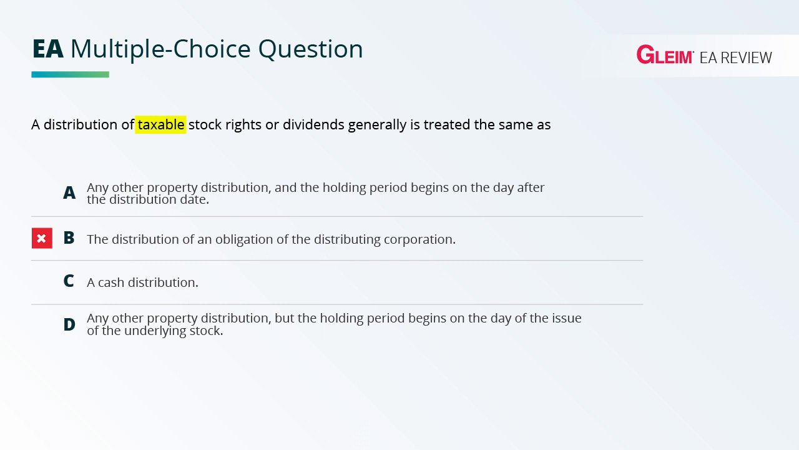C, a cash distribution. A cash distribution is not treated the same as a taxable stock right or dividend. So choice C is incorrect. D, any other property distribution, but the holding period begins on the day of issue of the underlying stock. This answer choice is incorrect. It's kind of similar to A. However, A says the holding period begins on the day after distribution date. This one says the holding period begins on the day of issue. That's not correct. It's the day after the distribution date. That's when the holding period starts. So choice D is incorrect. So to conclude, choice A is the correct answer.